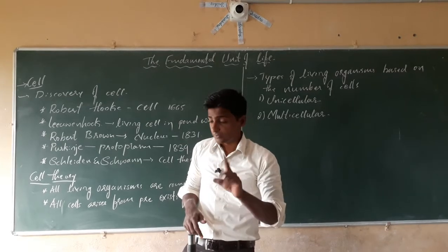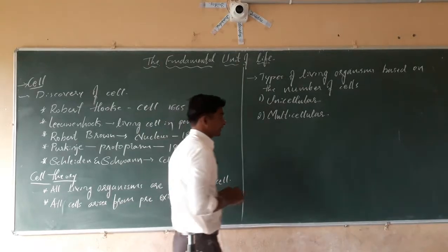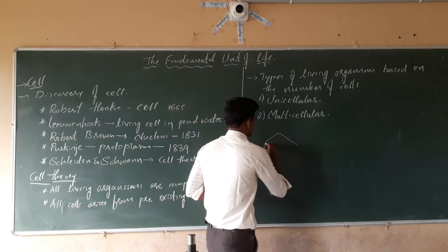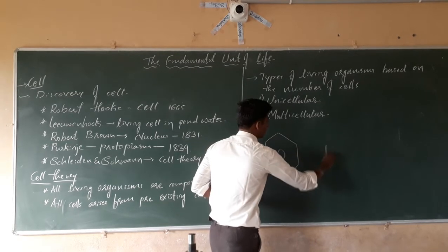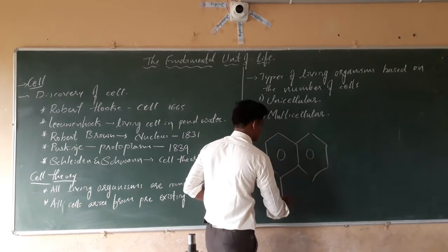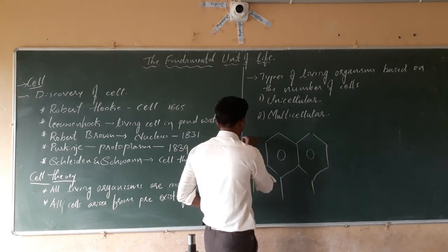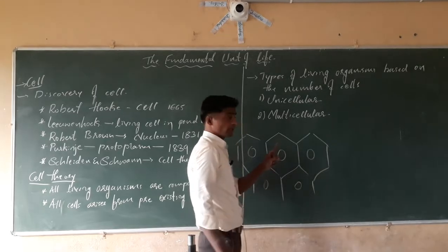Under the microscope we will see the three components of the cell that you have studied in the previous class. Just like the honeycomb, we see the different units. We will see only three parts.